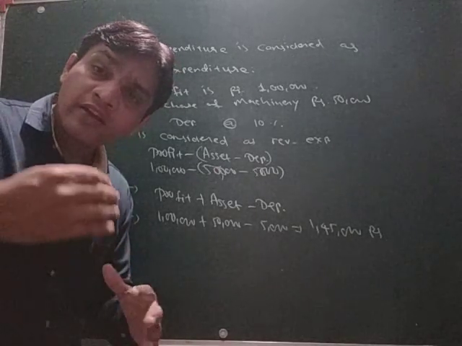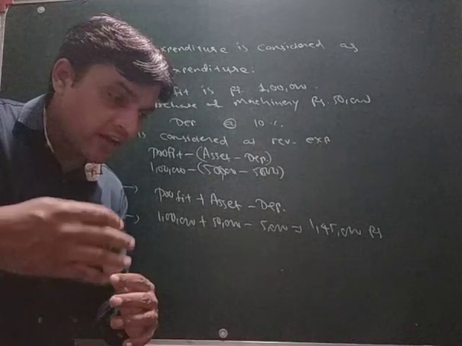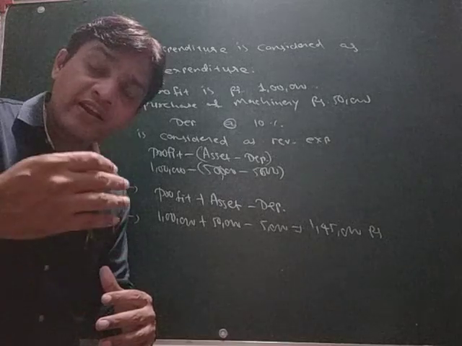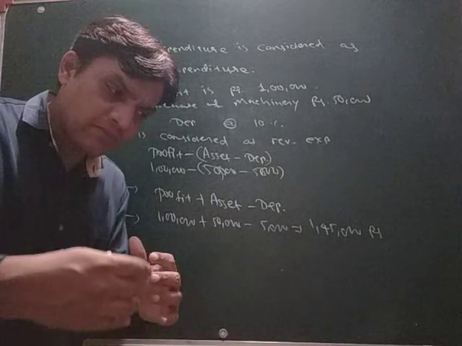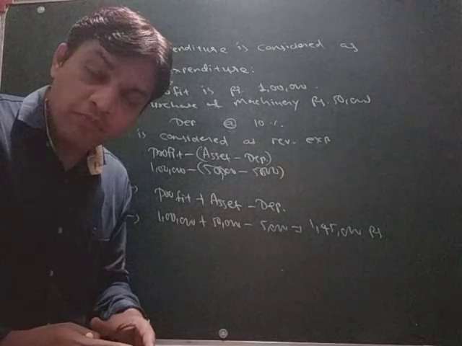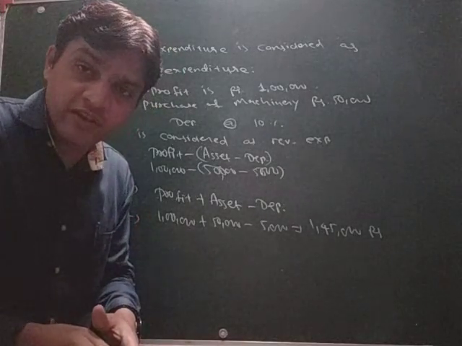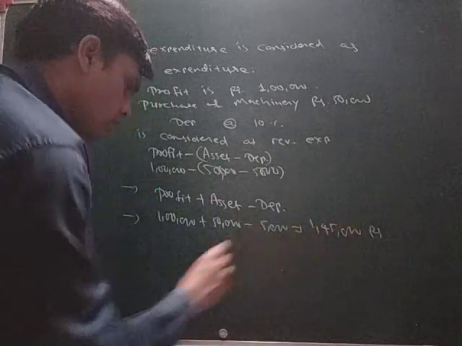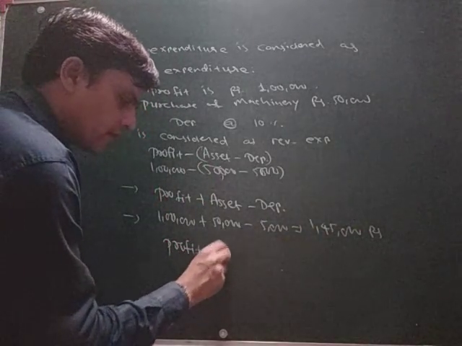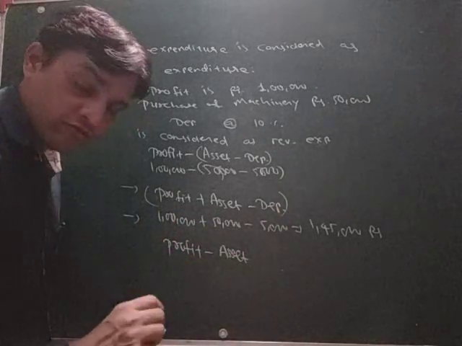For example, if any repairing of a motor car is given to you and it is considered as a purchase of car, and some depreciation, for example 5% depreciation, is calculated on that amount of purchase, so what effect will be given there? Yes, profit minus asset and plus depreciation, totally opposite we have to follow.